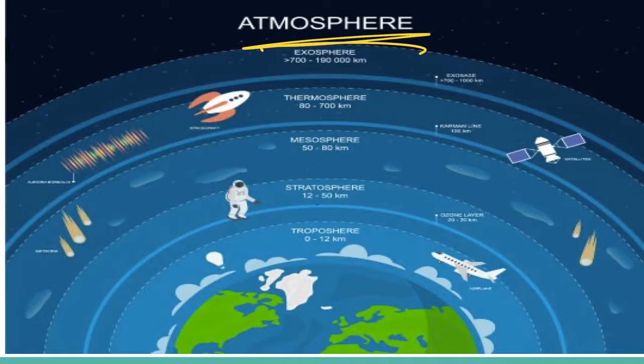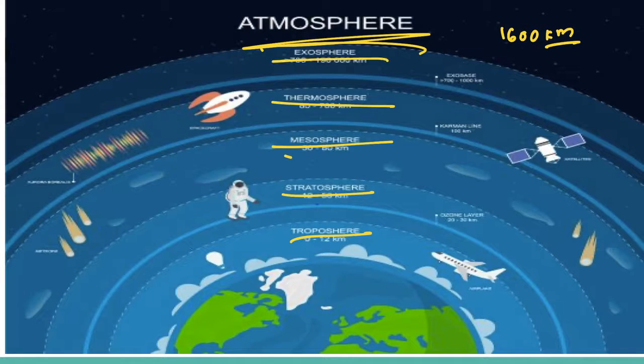Atmosphere. The Earth is surrounded by a layer of gas called the atmosphere. This thin blanket of air is an integral and important aspect of our planet. The atmosphere provides us with the air we breathe and protects us from the harmful effects of the sun's rays. The atmosphere extends up to a height of about 1600 kilometers. The atmosphere is divided into 5 layers based on composition, temperature and other properties. These layers, starting from the Earth's surface, are called the troposphere, stratosphere, mesosphere, thermosphere and exosphere.